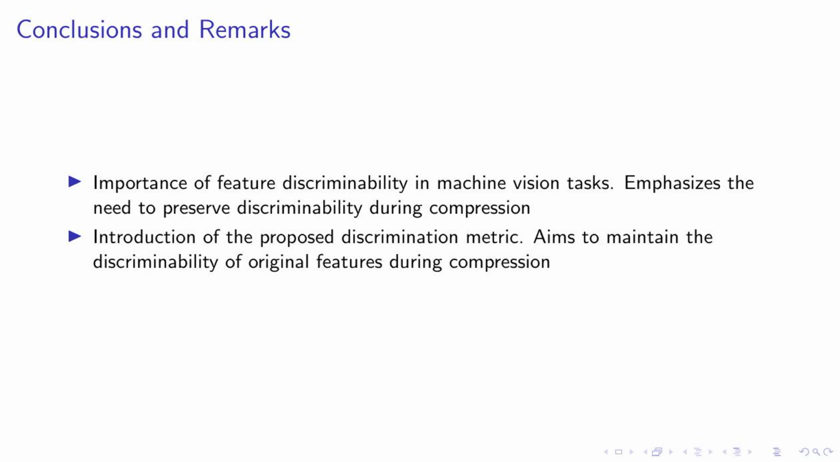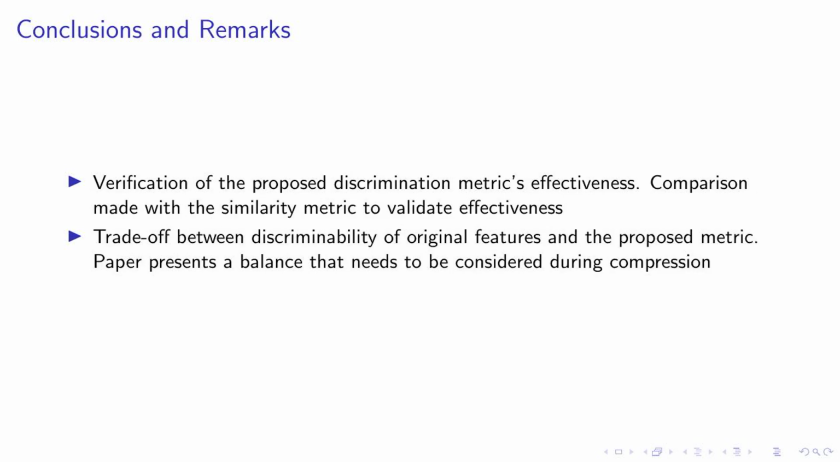In this slide, we delve into our key findings and observations. Firstly, we have successfully verified the effectiveness of our proposed discrimination metric. We compared it with the similarity metric, and the results affirm its utility in feature compression tasks. Secondly, we've discovered a crucial balance that needs to be struck. There's a trade-off between the discriminability of original features and the proposed discrimination metric. This balance is vital during the compression process.